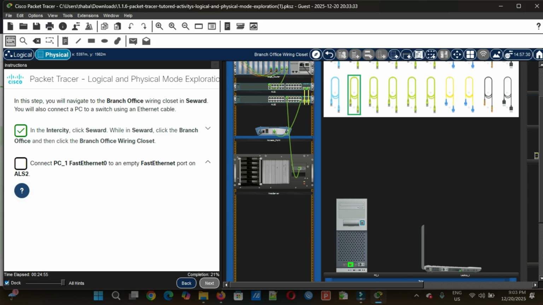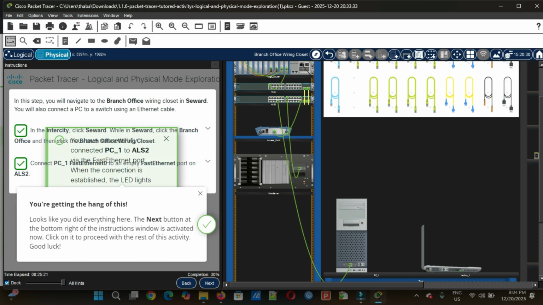Okay, let me drag down, select the cable. We have the cable. I'll click on Ethernet 0 and let's go to ALS. And then you get the message: you are getting the hang of this. Looks like you did everything here. The next button at the bottom right of the instruction window is activated now. Click on it to proceed with the rest of this activity.